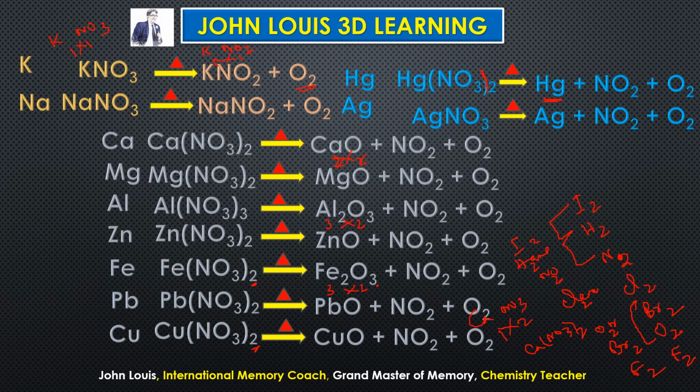So there are 3 types of rules here. For highly reactive metal, what is the rule? For medium reactive metal, what is the rule? And then for less reactive metal, what is the rule? Learn them, apply them, and try to write yourself and get it correct. Until you get them all correct, you need to practice again and again. Only then does learning have some meaning and you can enjoy whatever you learn.